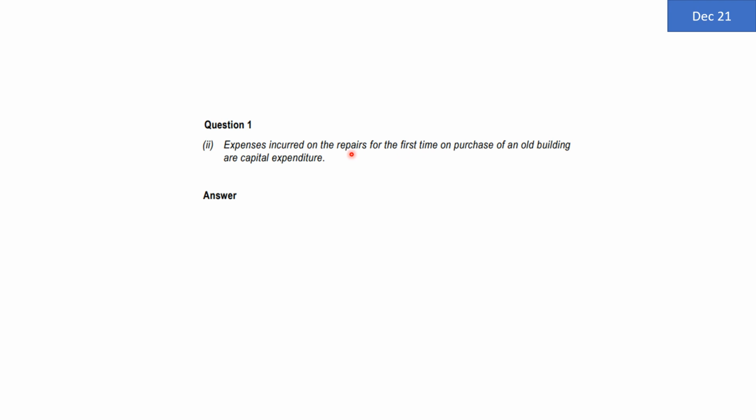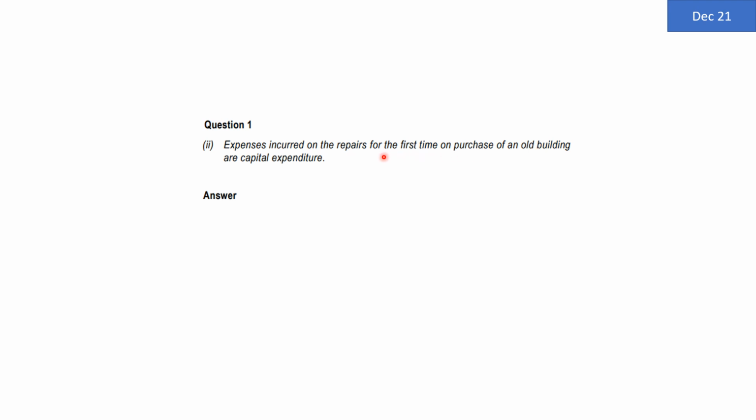Since it is repairs expenditure, that means it should be revenue. But then comes the most important part of the question, that these are the repairs which are incurred for the first time on purchase of which building? Of an old building. So probably your business has purchased an old building, and then before you start using it, you need to renovate the same, you need to repair it, you need to bring it into working conditions suitable for your office, suitable for your factory. So you are incurring the first time repairs expenditure.